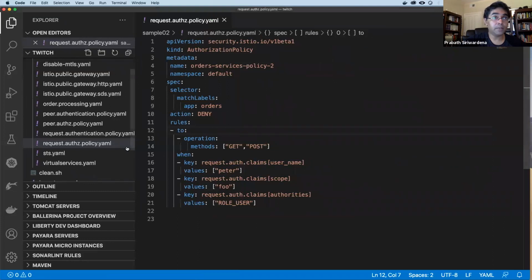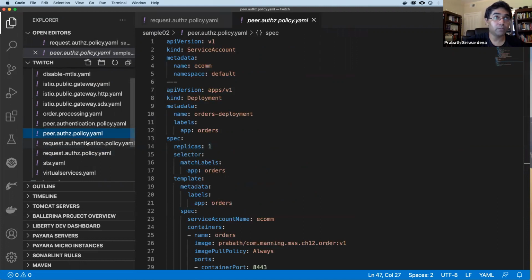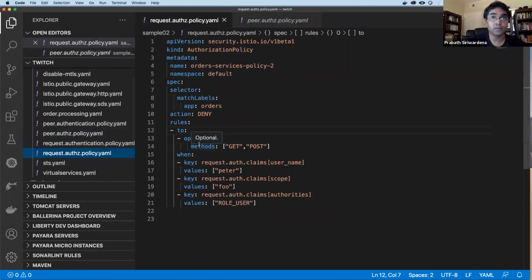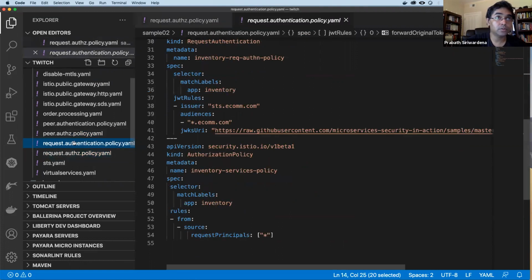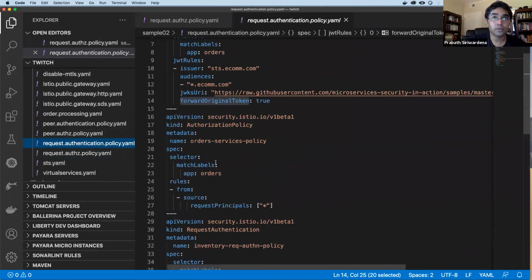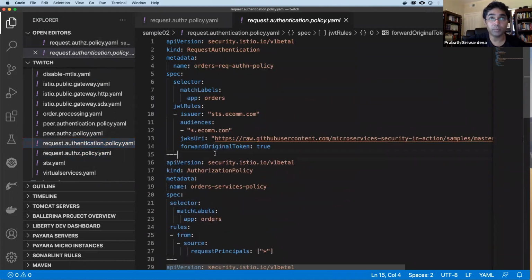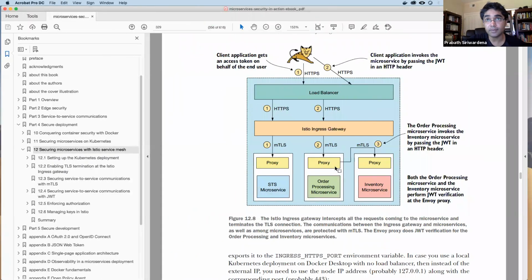You may remember that I talked about this when we were talking about the request authentication policy. Here we say forward original token, right? This policy is applicable to the orders processing microservice here. So you get the JWT. Now Istio, the proxy, will validate the JWT and dispatch the request. Now once again here also we say you need to bring this particular JWT.